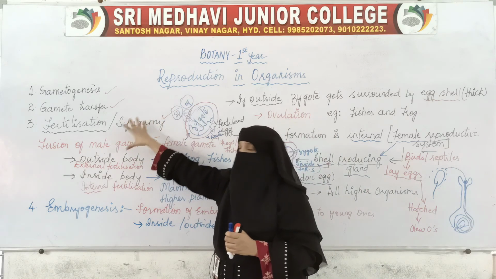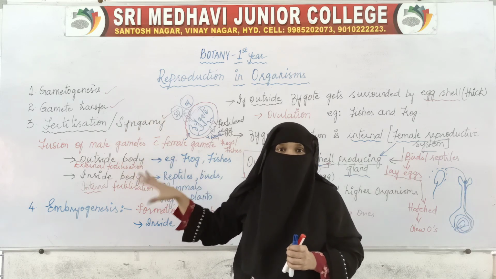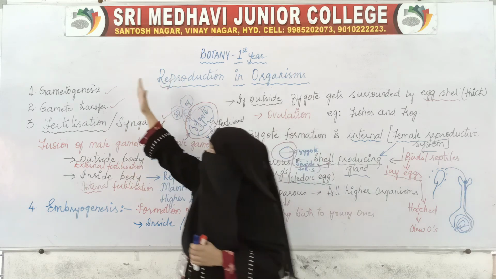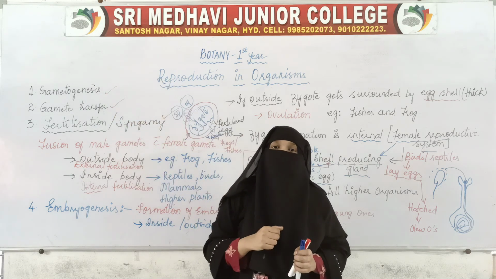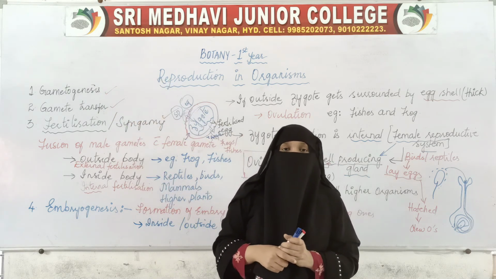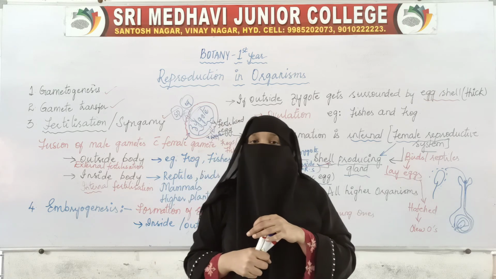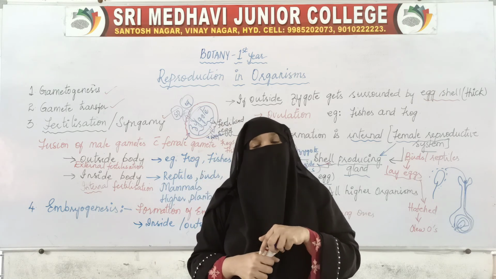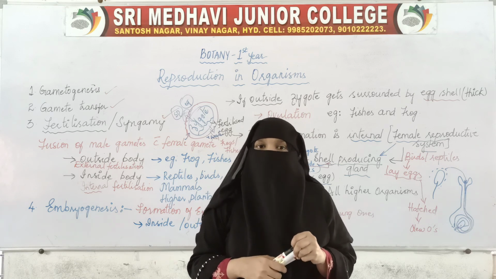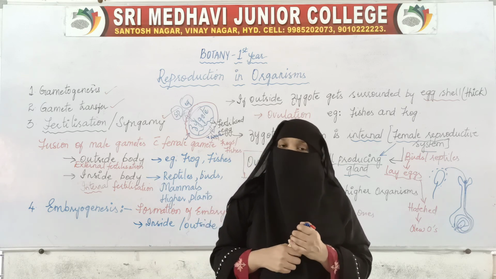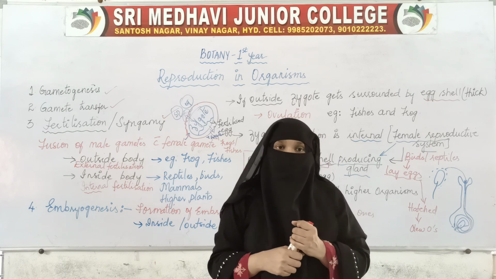So all these steps are just the gist in this lesson. In the next lesson, how the male gamete is formed and how the female gamete is formed will be explained in detail. Next we'll move on to the next chapter, sexual reproduction in plants, where we will see how gametes are formed in plants.